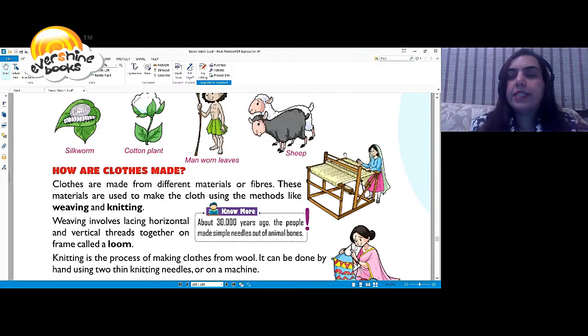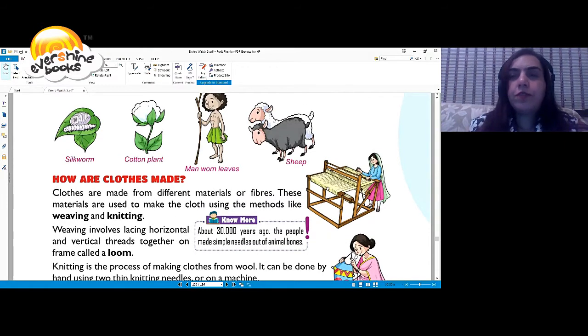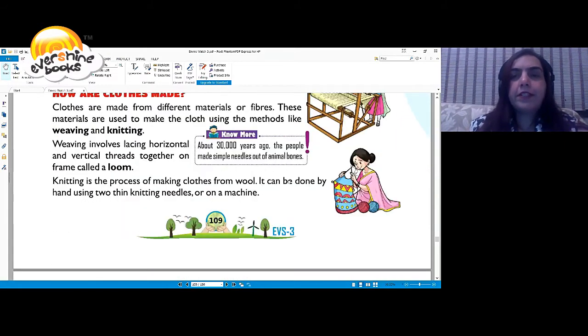Knitting is the process of making clothes from wool. It can be done by hand using two knitting needles. You must have seen that knitting can be done using a machine as well. If you look in your book, you will see pictures showing a woman knitting, and a machine used for weaving. Let us continue.